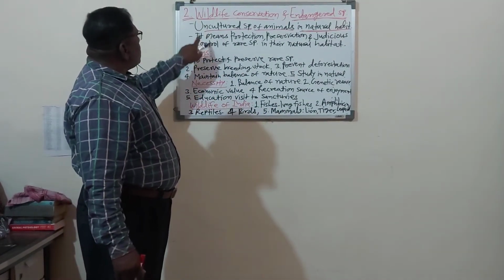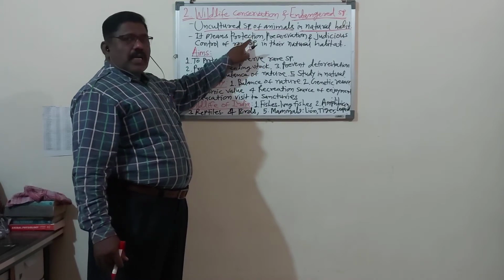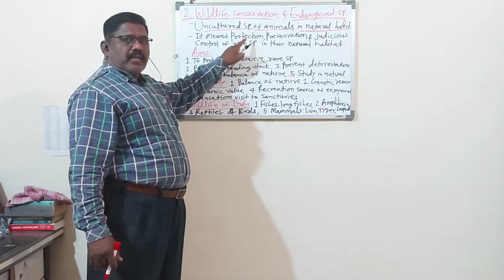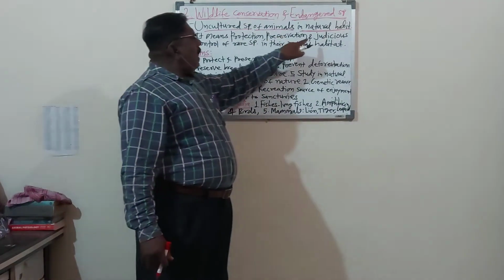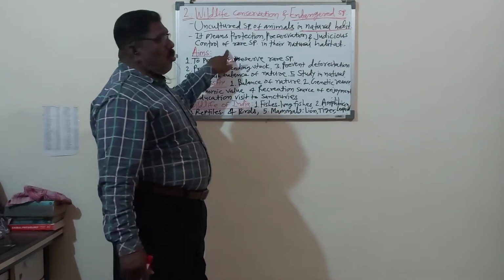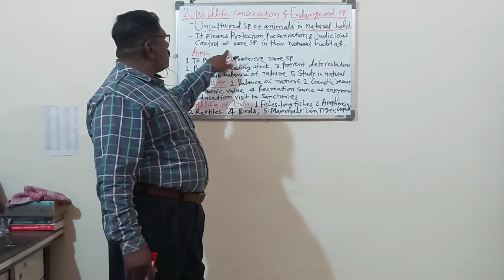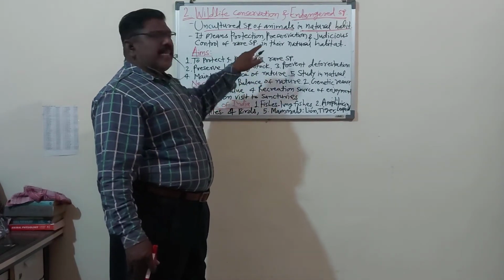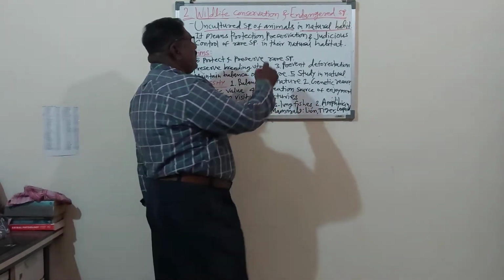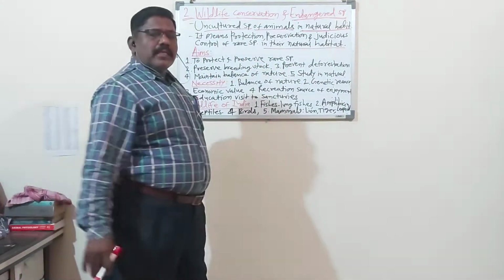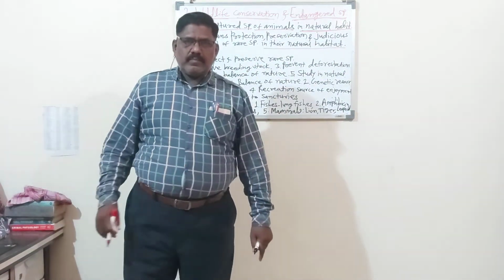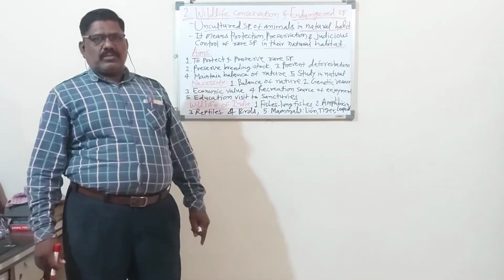Again, wildlife conservation means protection to protect wildlife, preservation to save them, and judicious control, by different laws, of rare species in their natural habitat. It is very important. Where? In their natural habitat, in the forests, in the jungles.